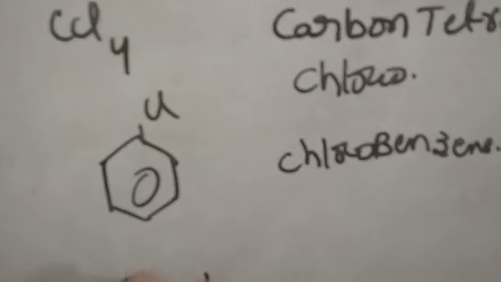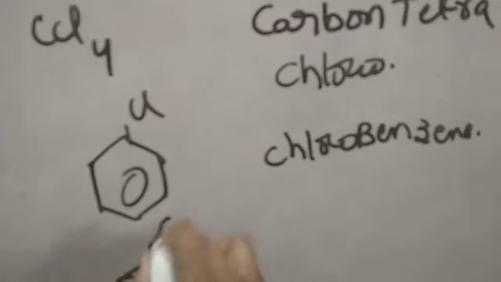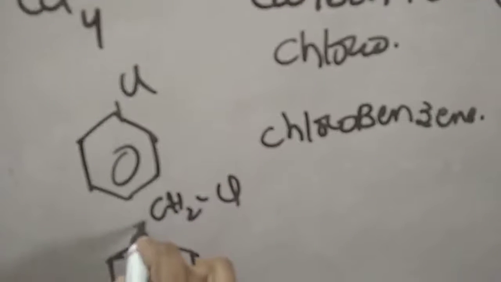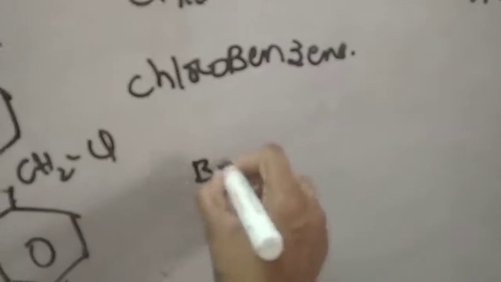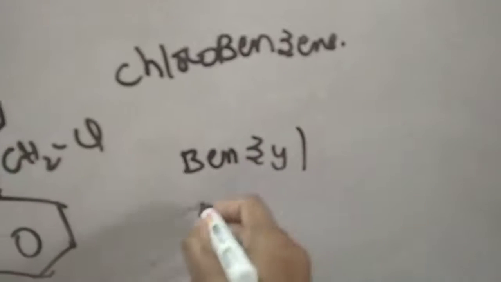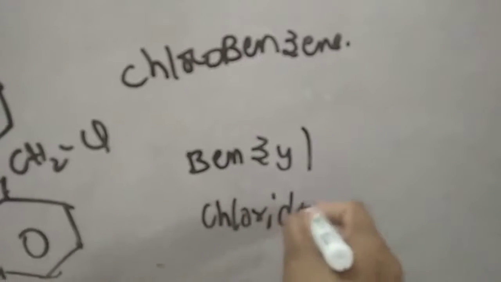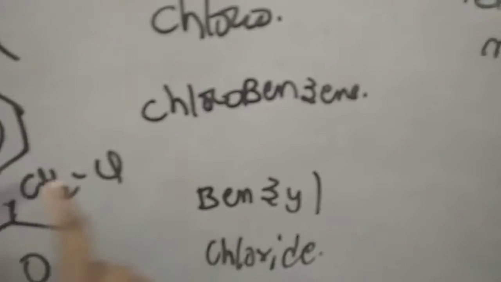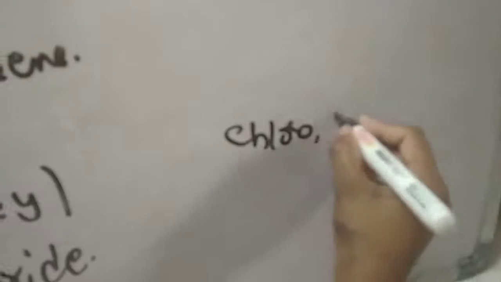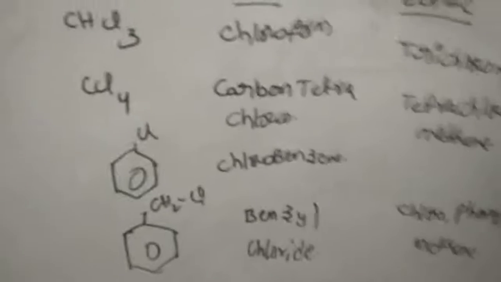Next one, C6H5CH2Cl. If you take benzene attached with the CH2Cl, then its common name is benzyl chloride, and its IUPAC name will be chlorophenylmethane, because both the chloro and phenyl are substituting on the CH2. So these are some of the compounds' nomenclature.